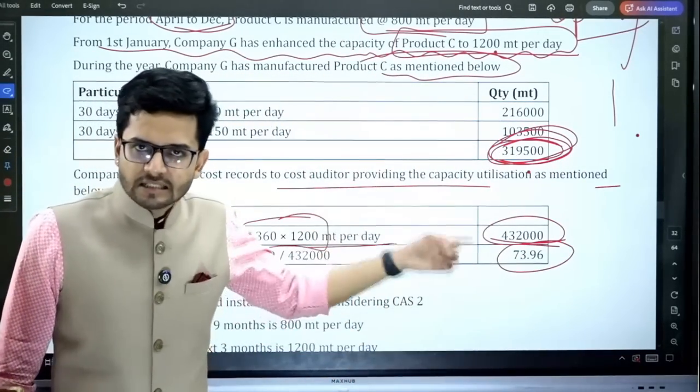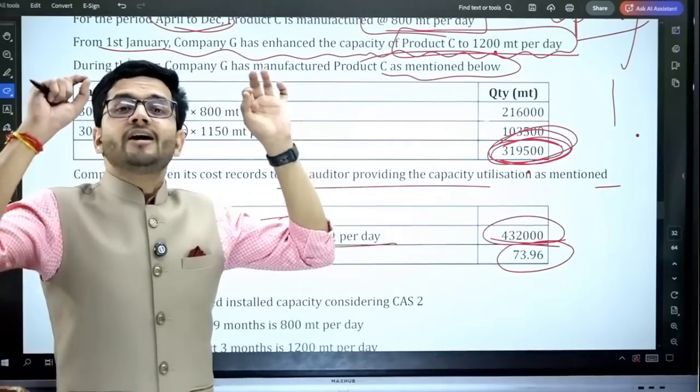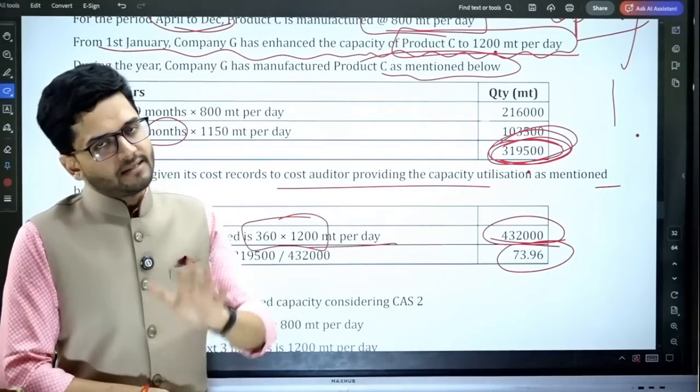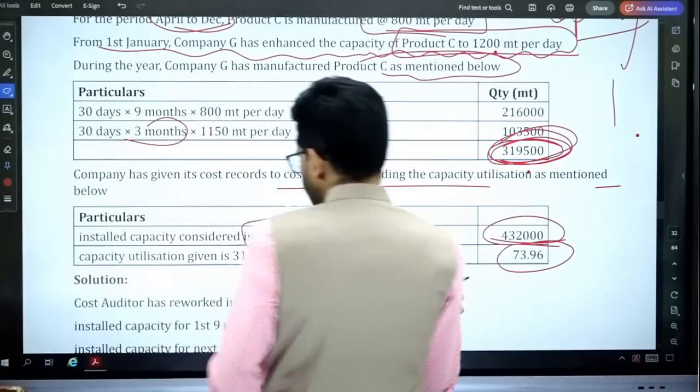Now, what is the ask? The ask is, if you think that something is erroneous in this particular computation, please point out that erroneous point. That is the ask. Okay, sir, got it.